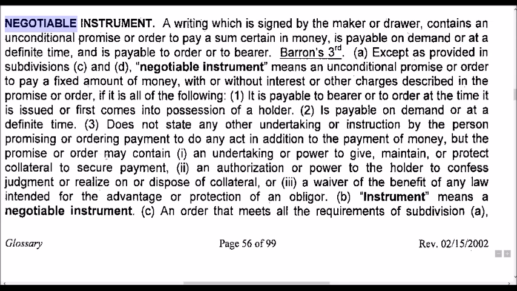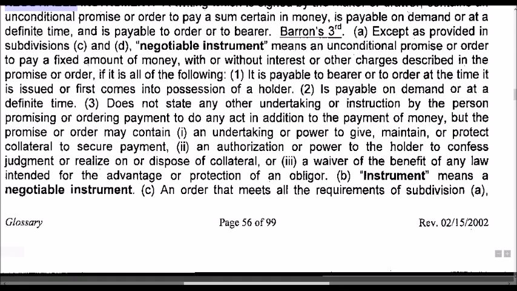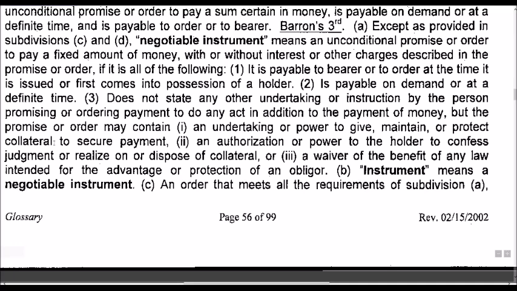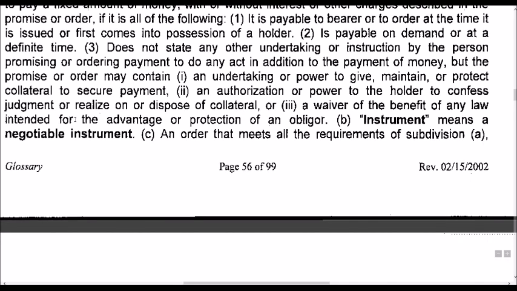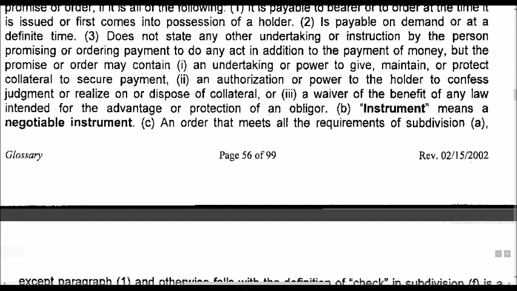But the promise or order may contain: 1. An undertaking or power to give, maintain, or protect collateral to secure payment. 2. An authorization or power to the holder to confess judgment or realize on or dispose of collateral, or 3. A waiver of the benefit of all law intended for the advantage or protection of the obligor.